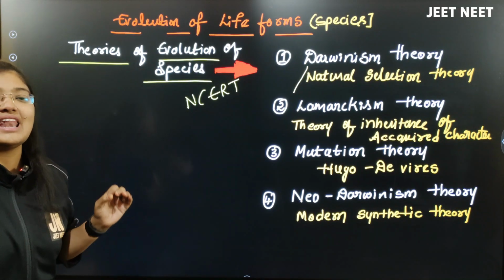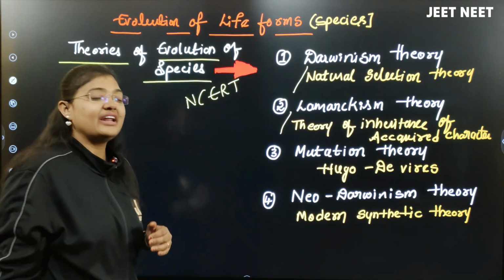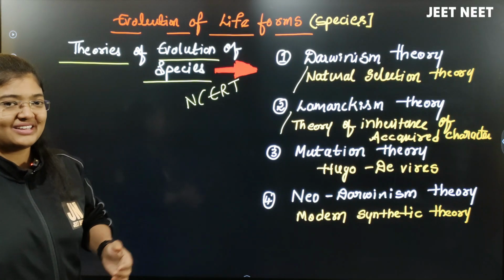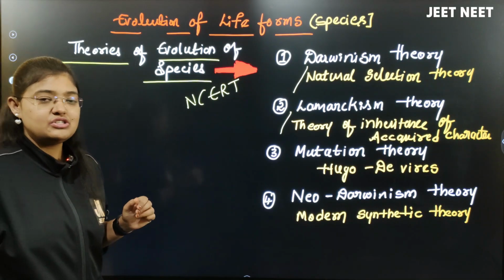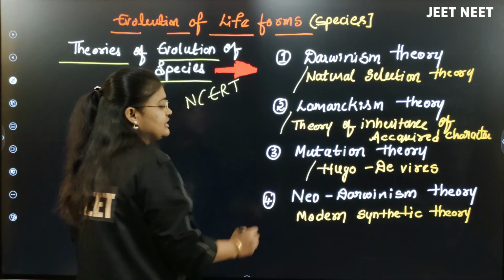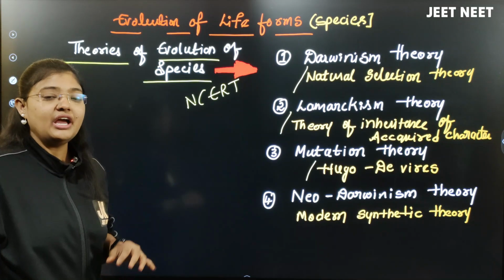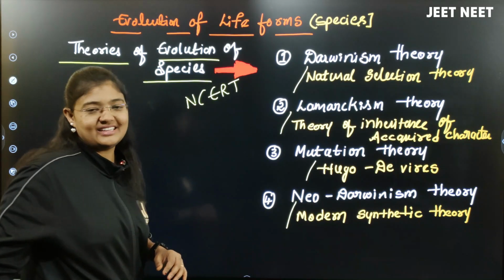Second is the Lamarckism theory, also called the theory of inheritance of acquired characters, or use and disuse theory, given by Jean-Baptiste Lamarck. Third is the mutation theory, given by Hugo de Vries. And fourth is the Neo-Darwinism theory, also called the modern synthetic theory.